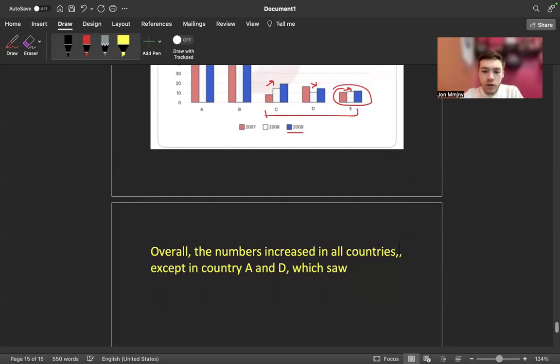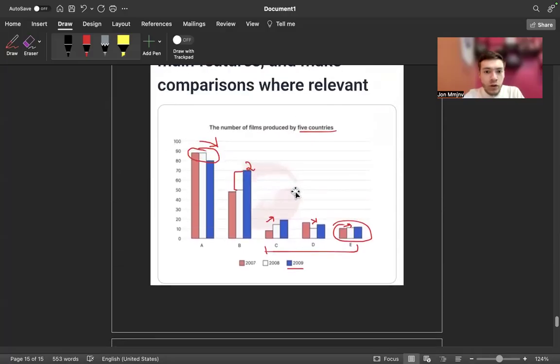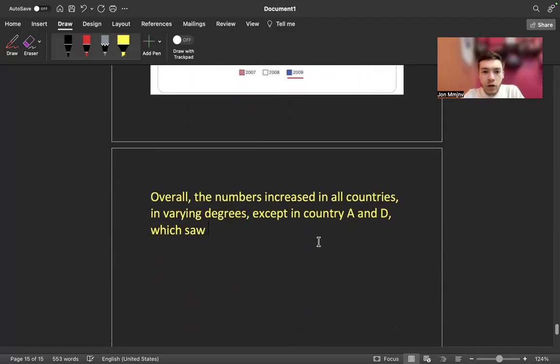Increased in all countries in varying degrees, right? Varying degrees is very important because the increases were not stable for all of them, which saw modest declines, right? Modest declines. Modest means not so significant.